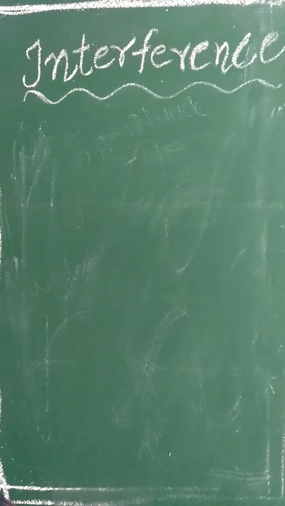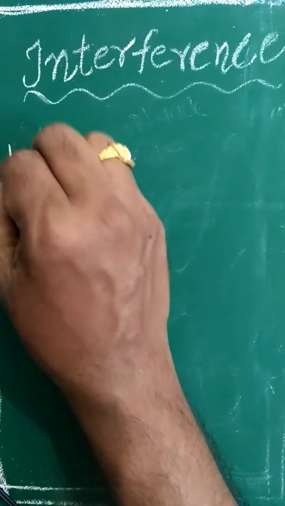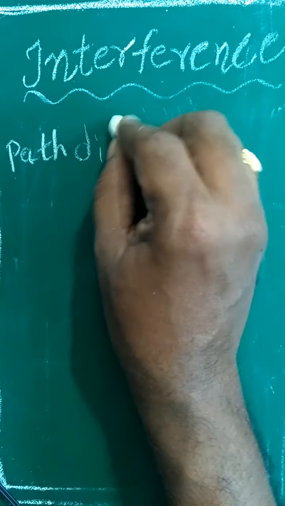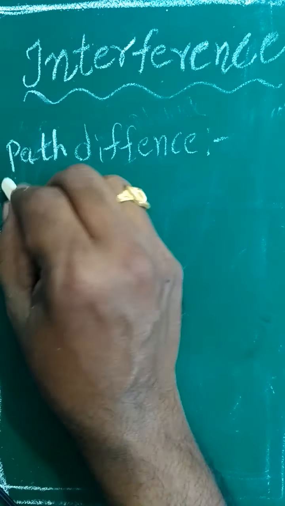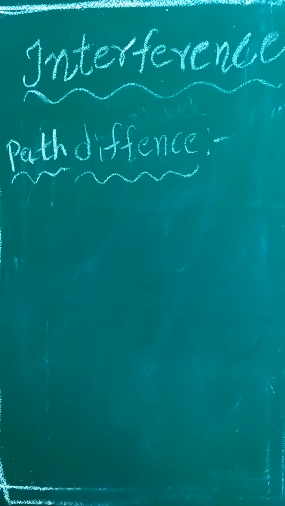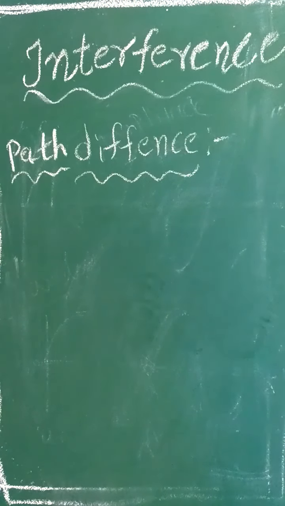A few more definitions we should know to understand interference and also the principle of superposition. Those are path difference and phase difference. Path difference, path means distance. Path difference means the difference between the length of two paths.